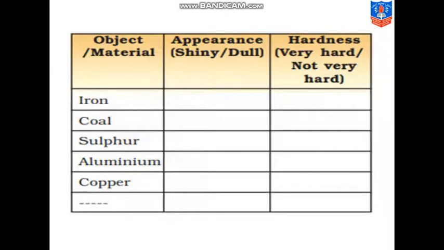Some materials are given in the first column. The second column describes their appearance, how they look, whether they are shiny or dull. And the third column describes whether they are hard or not very hard. Like your first is iron. So what can you say about iron, students? Iron is a shiny metal. So you can write here shiny. And what about its hardness? It is very hard.